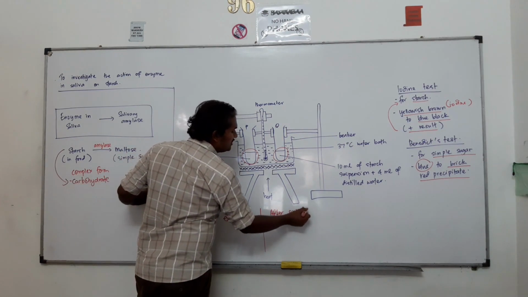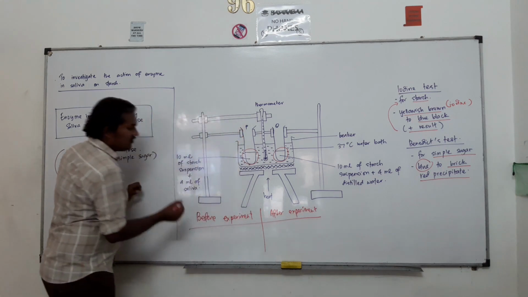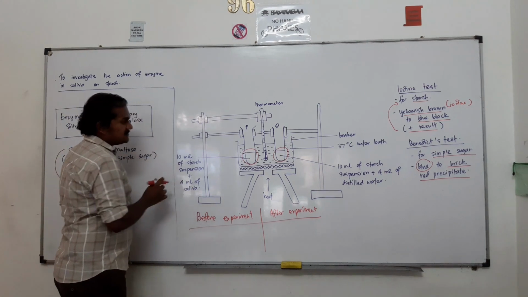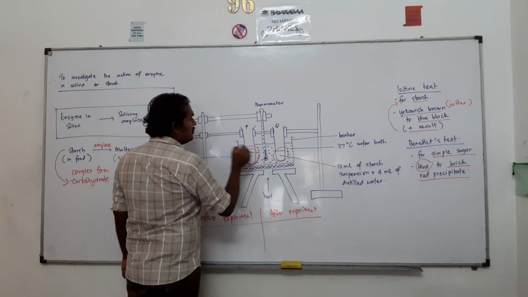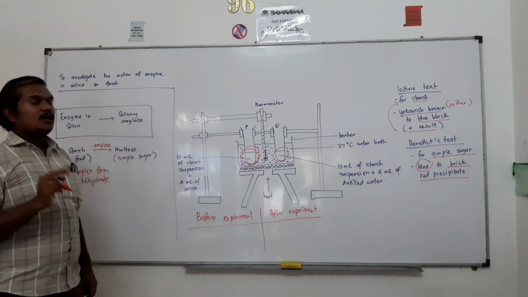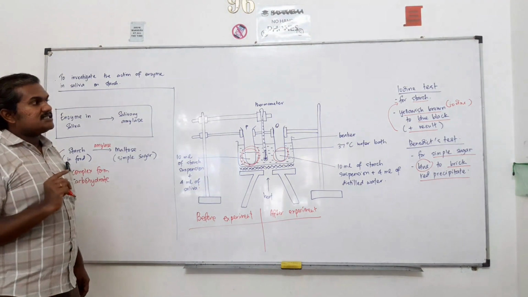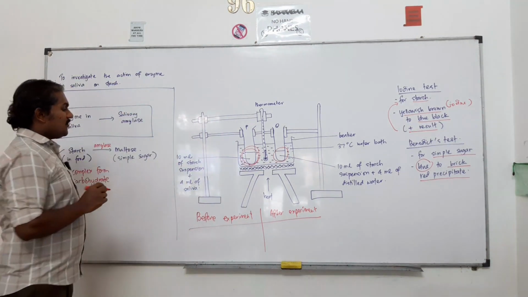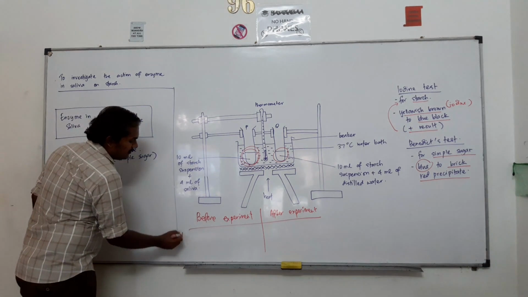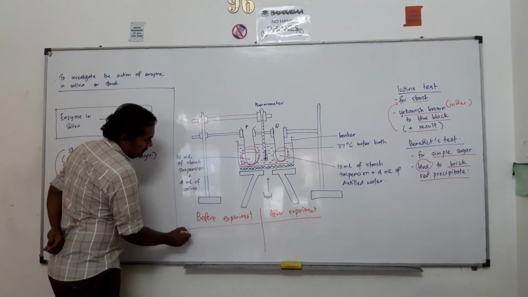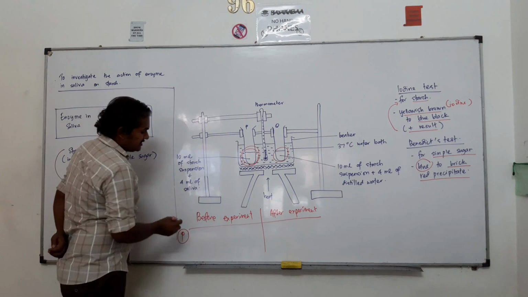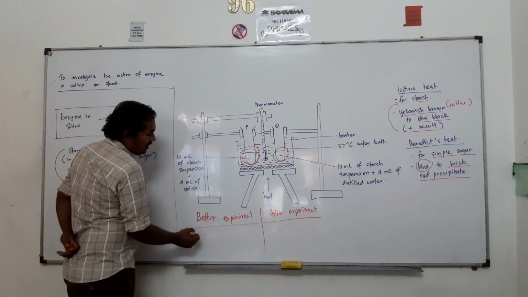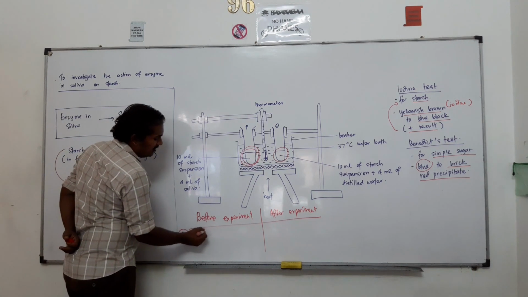You will be having two results here. One is before the experiment, another one is after the experiment. For before the experiment, we will take the solution P and we will be doing two tests. The first test will be the iodine test, the second test will be Benedict's test. When you go for the iodine test for solution P before the experiment, for sure the iodine test will give you a positive result.